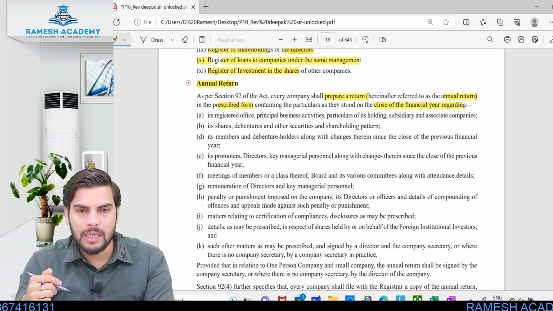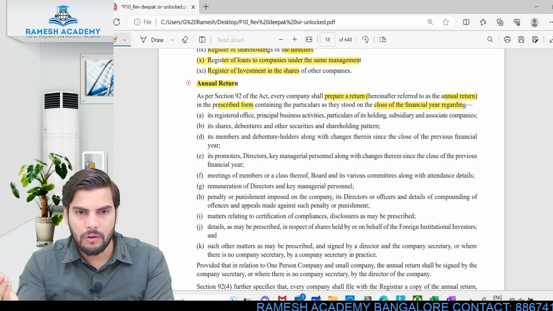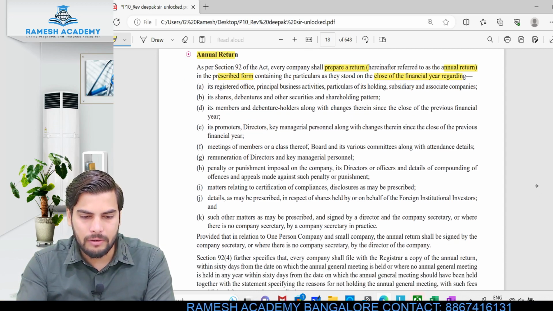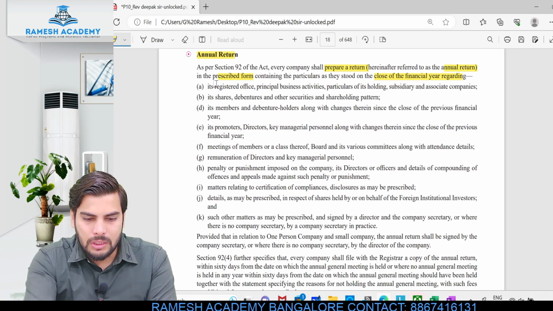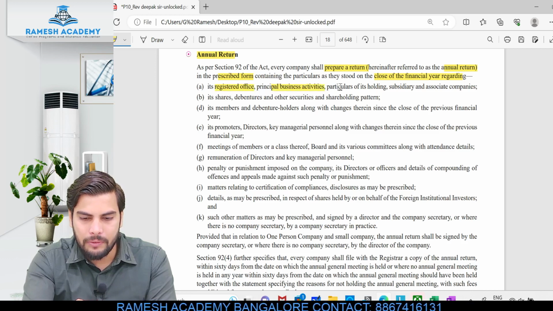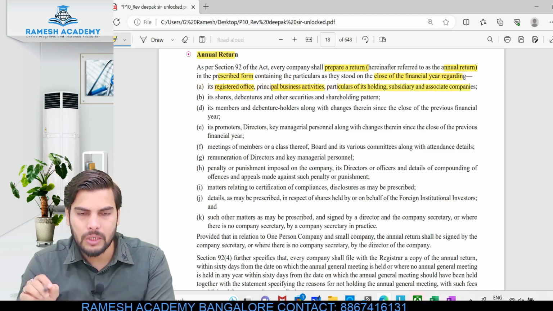When do we prepare this annual return? These are the returns or reports which are prepared at the end of each and every financial year. These have to be submitted to the ROC, that is Registrar of Companies. Now what would be the content of this? Look at this, the content of annual return. Its registered office, principal business activities, particulars of its holding, subsidiary and associate companies.